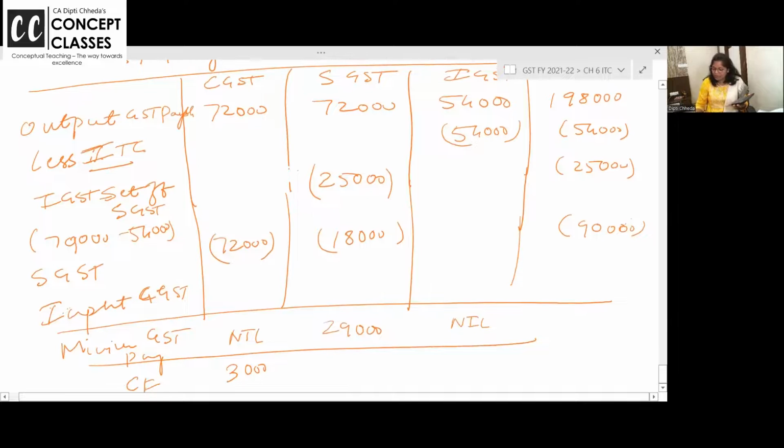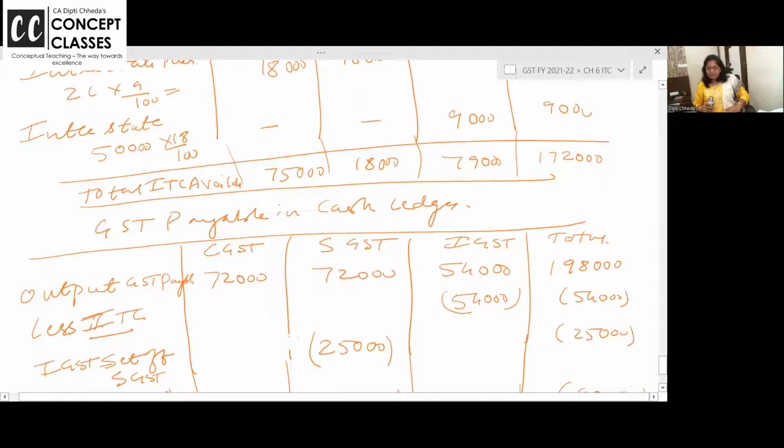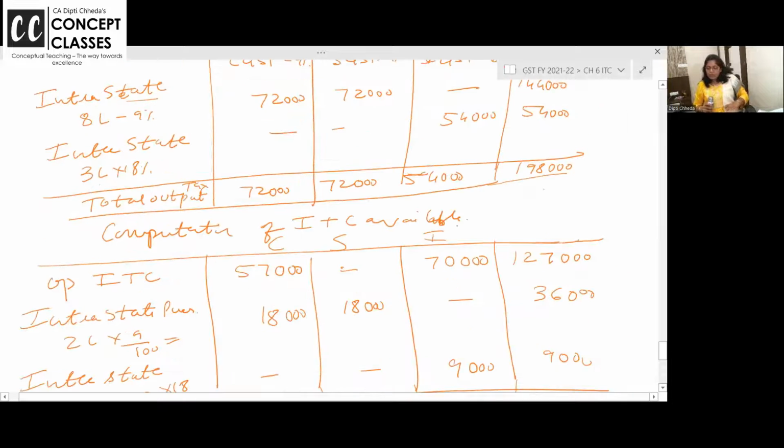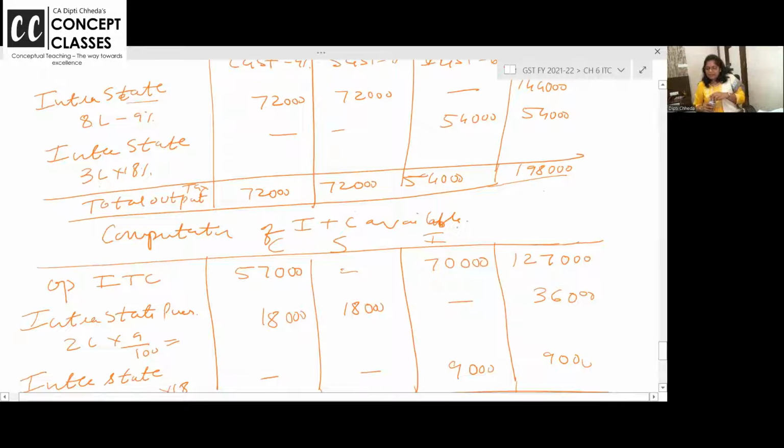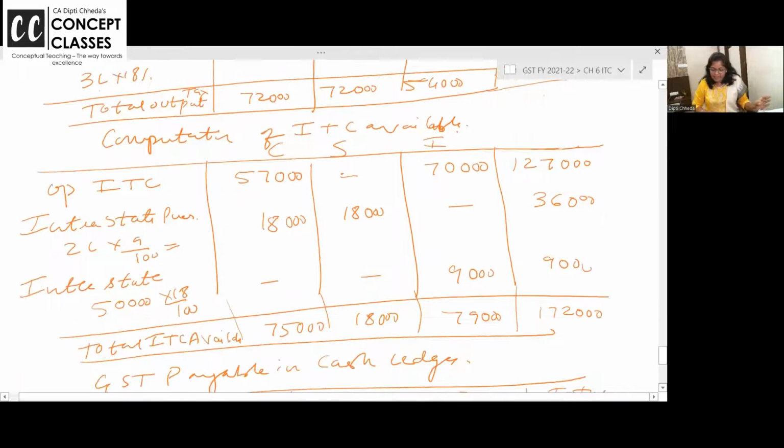So out of your pocket, how much you are paying tax in cash? 29,000 SGST. Had it been 86B rule applicable, minimum 1% you have to pay the tax in cash. टोटल है ना 1,98,000 का 1%. 1,980 आपको कैश में पे करना ही है, even though input ITC is more. Check and ask your doubts.